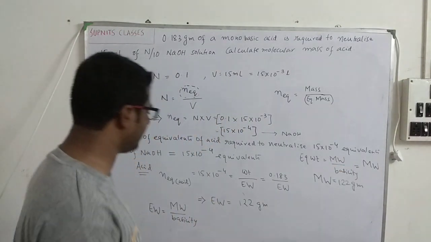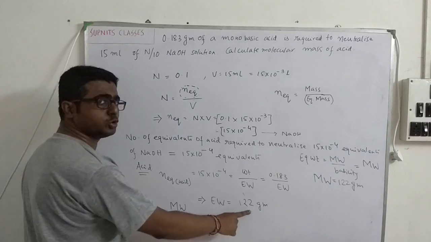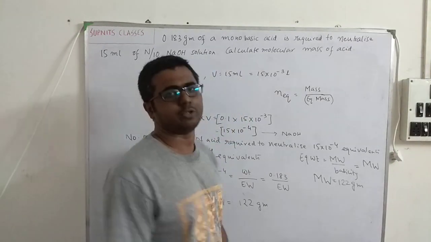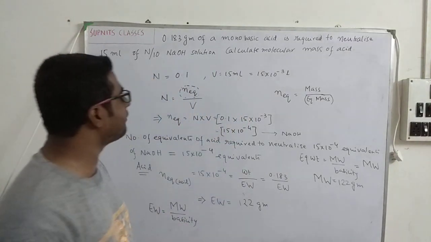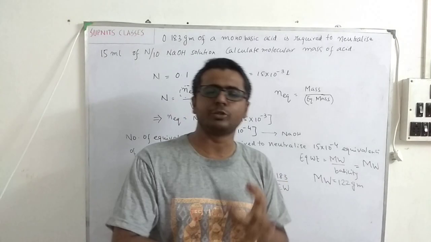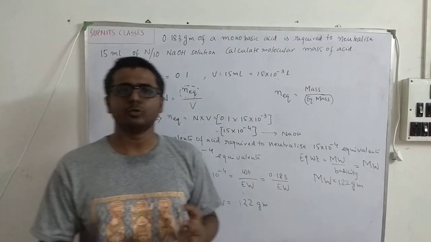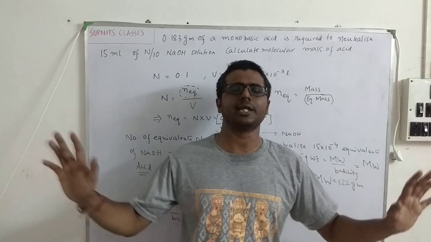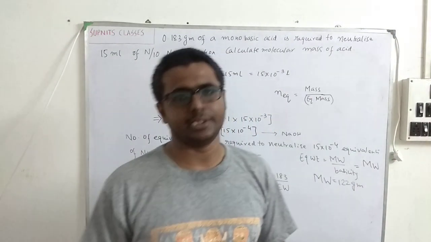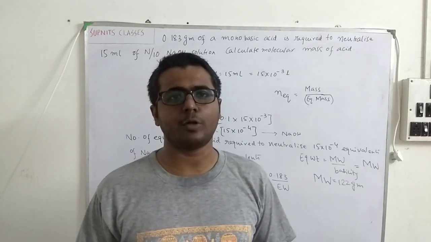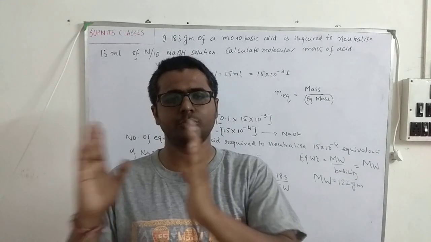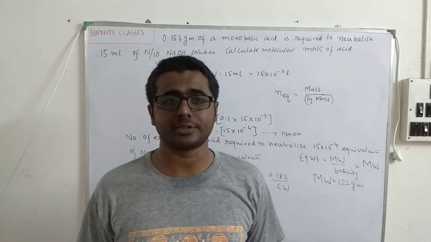So equivalent weight we have calculated: 122 grams. So molecular weight also will be 122 grams. So this was a very easy problem, only if you know one concept. The concept is that the number of equivalents of acid will be equal to the number of equivalents of base if there is complete neutralization. In case of complete neutralization, the number of equivalents of acid will always be equal to the number of equivalents of base.